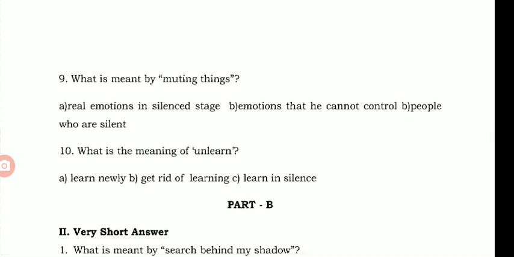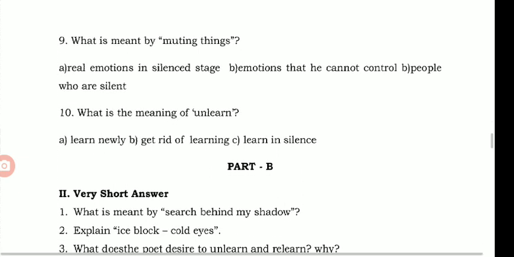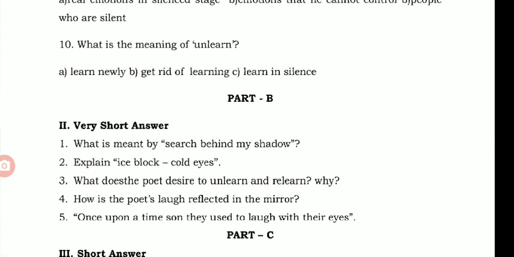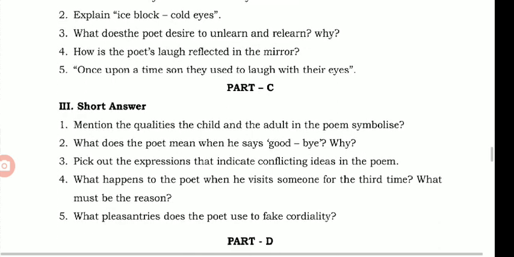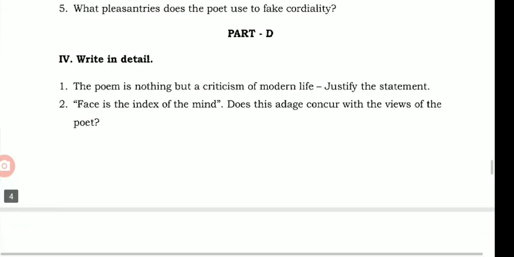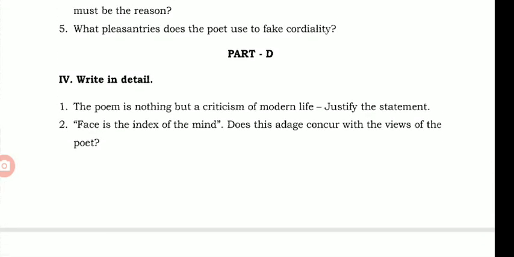Then question number 10. What is the meaning of unlearn? Unlearn means get rid of learning. That means forgetting what he has already learnt. That is option B, get rid of learning. Now you can skip the very short answer and short answer, then come to paragraph. In the paragraph, you have to write any one paragraph. This one carries 5 marks.